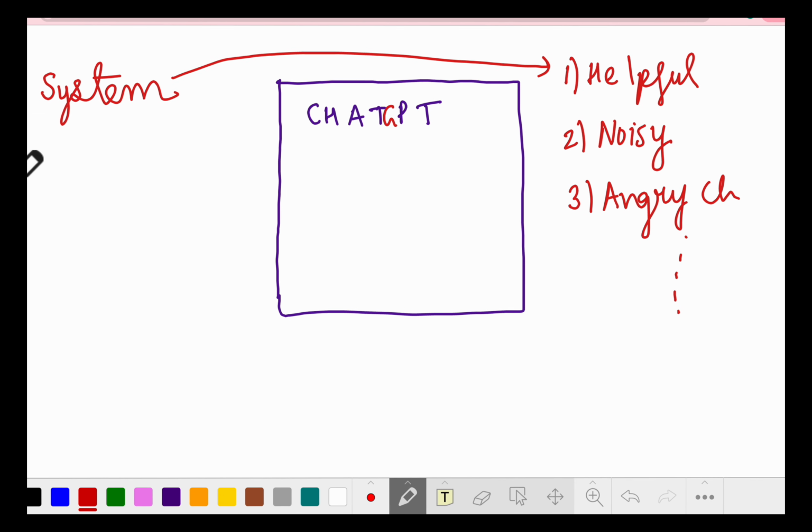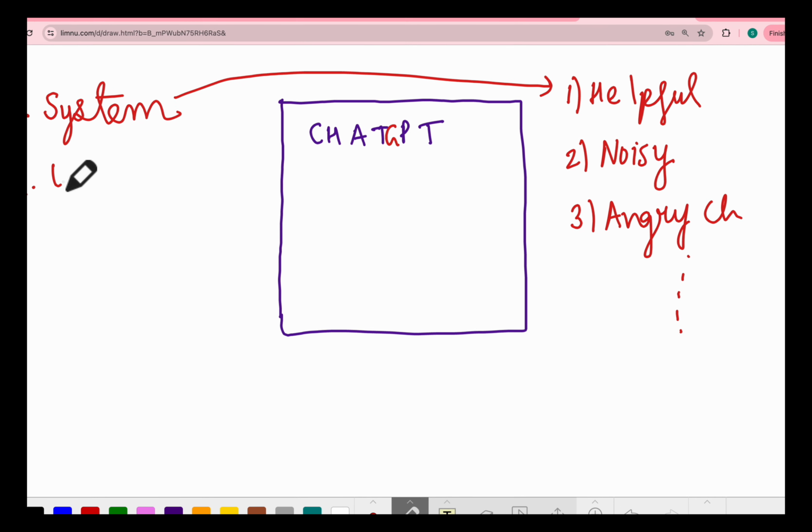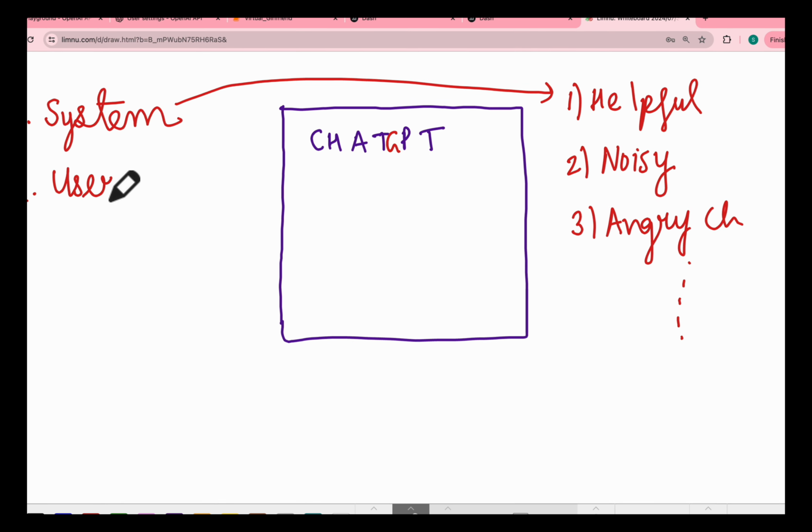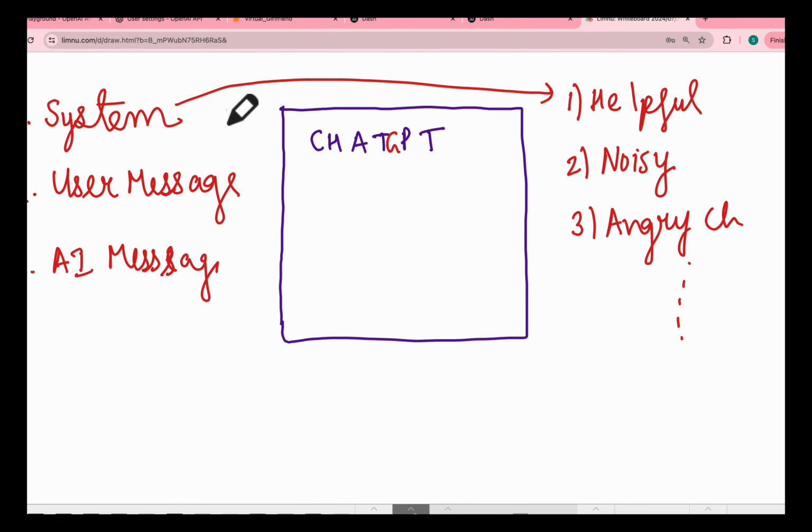After this comes a user message, which is what you, as a user, input in this chatbot. And the third thing is called the AI message, from the AI or whatever tool you are using. So it is a combination of these three messages.